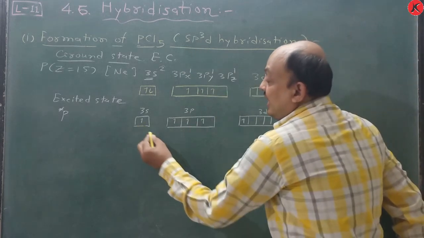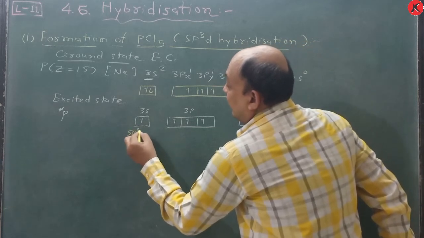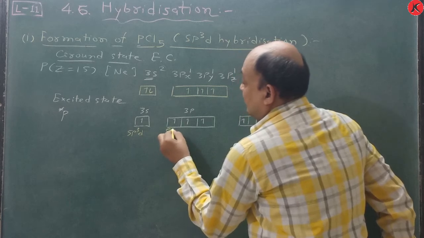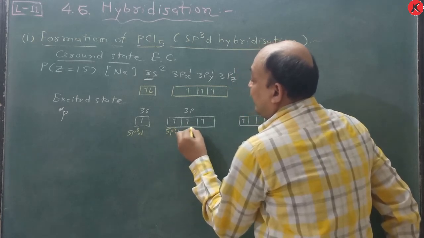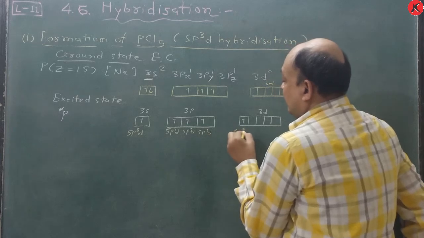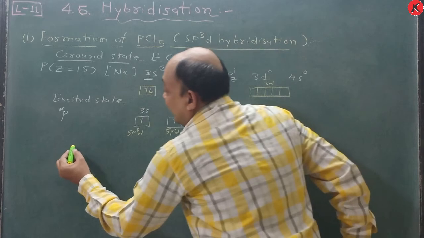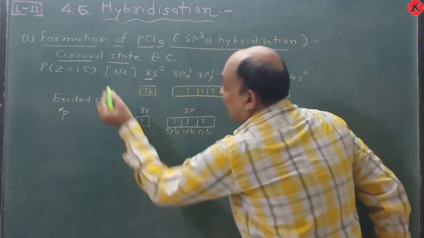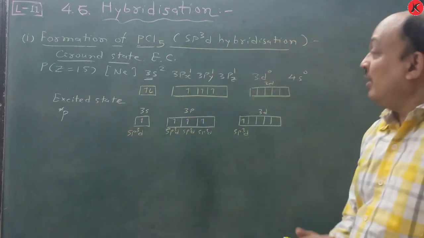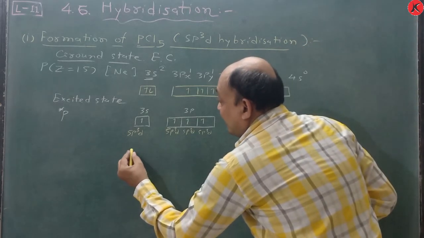This is an sp3d hybrid orbital, this is also, this is also, and this is also. Now how many chlorines are there? It is bonded with 5 chlorine atoms.